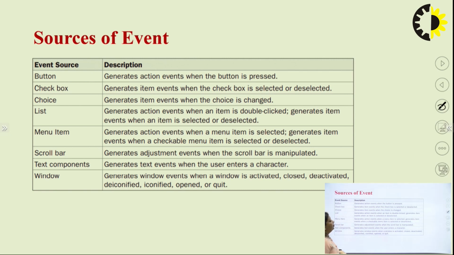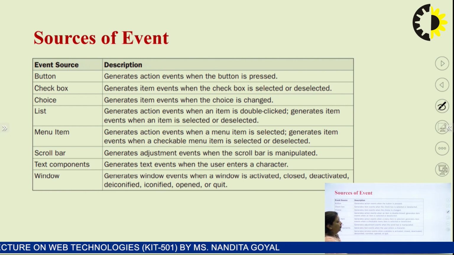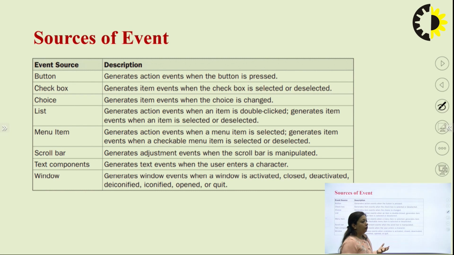Now, we have something known as a menu item. It generates action events when a menu item is selected. That is, it generates an event when we click on the menu item. From the menu item we can select or deselect the items, and this will generate an event.